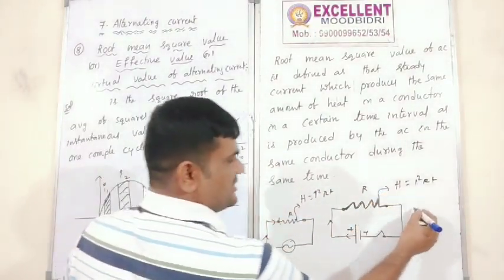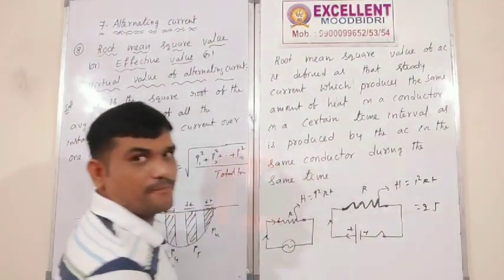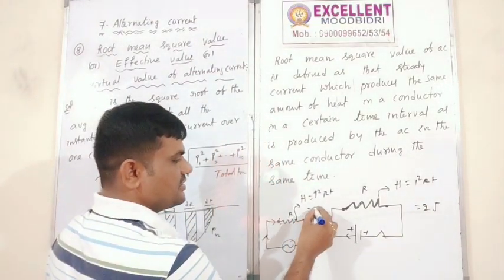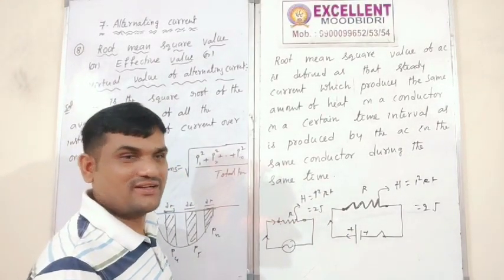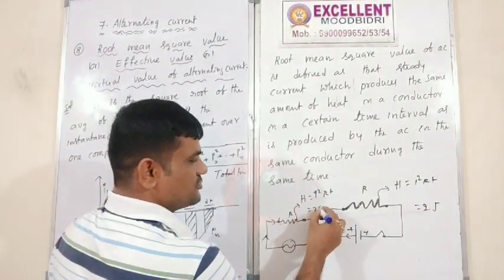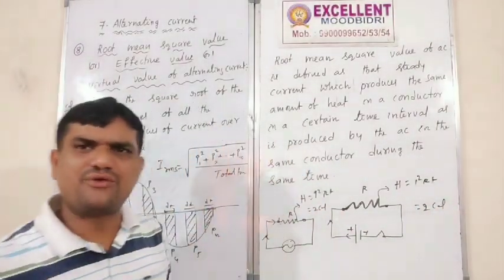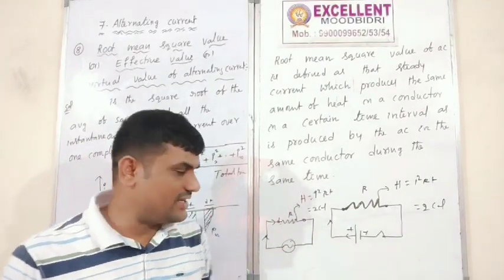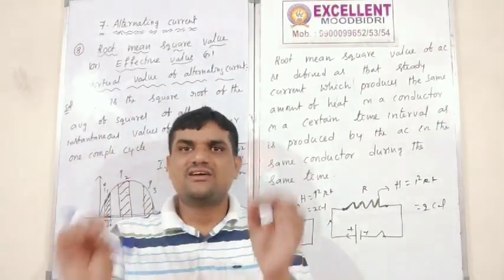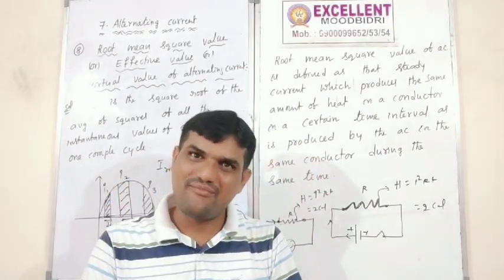Previously here, for example, heat is equal to how much? 2 joules will be there. Here also heat energy 2 joules will be there. Heat energy, how much will be there? 2 joules, or 2 calories. Here also 2 calories. The same amount of heat energy is generated. In that time we will say that current is RMS current. That current is known as RMS current.